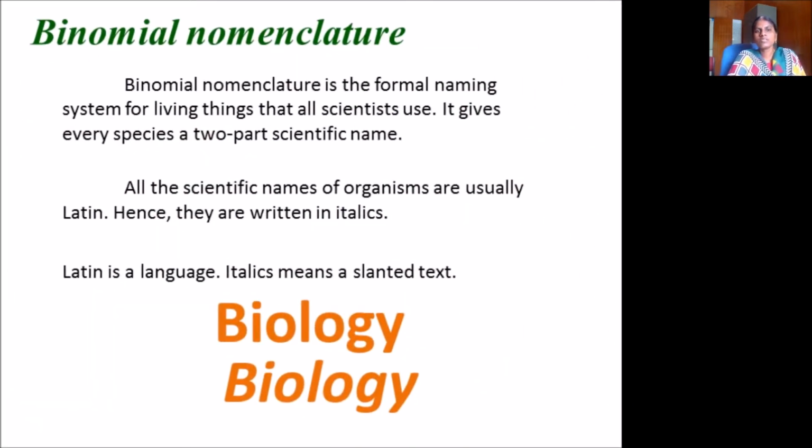So binomial nomenclature is a formal naming system for living things that all scientists use. Each and every scientist will use the same name for that particular species. It gives every species a two-part scientific name. All the scientific names of organisms are usually in Latin. Latin is a language. Usually the scientific name is written in italics. Italics means the slanted text. You can see two texts here. Biology is in a normal mode of text, and here you can see a slanted mode of text, that is called italics.